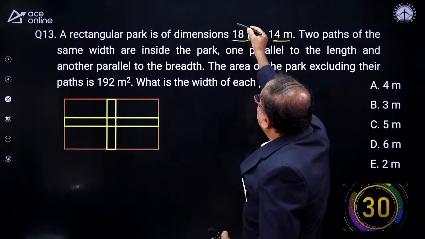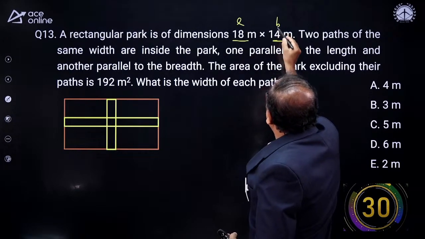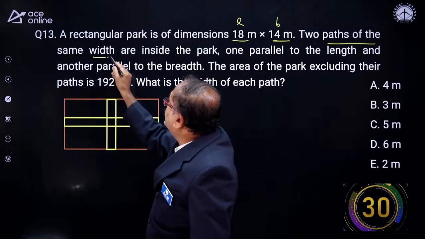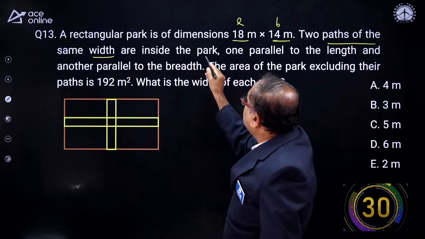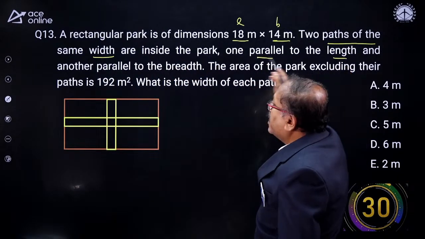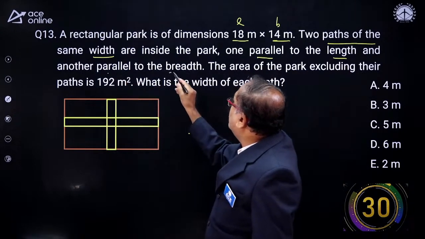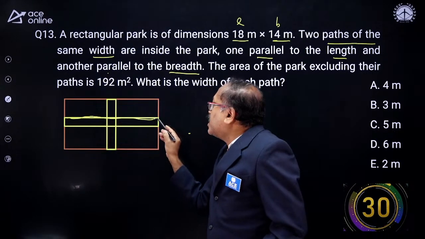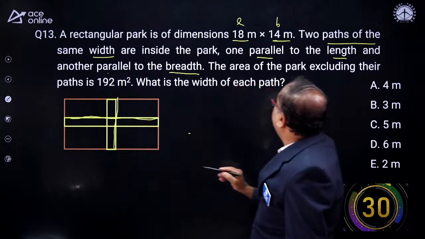This will be the length and this will be the breadth. Now two paths of the same width are inside the park. One is parallel to the length and the other one is parallel to the breadth.